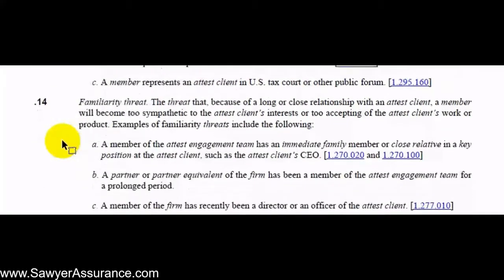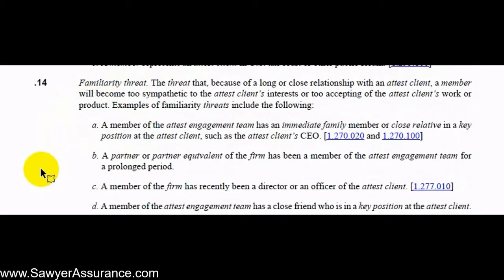Next, we have a familiarity threat. And this might happen if the auditor and the client have had a really long relationship, and so after that long relationship, the auditor becomes sympathetic to the client's interests and too accepting of the client's work.